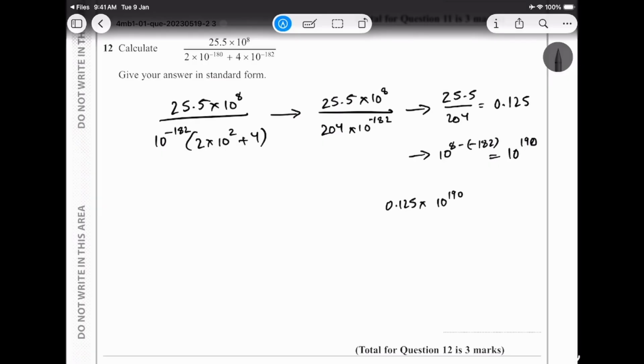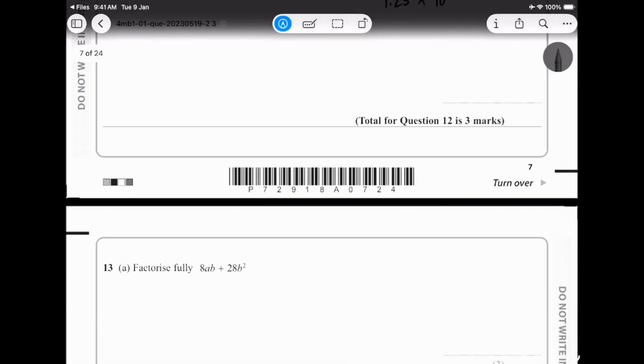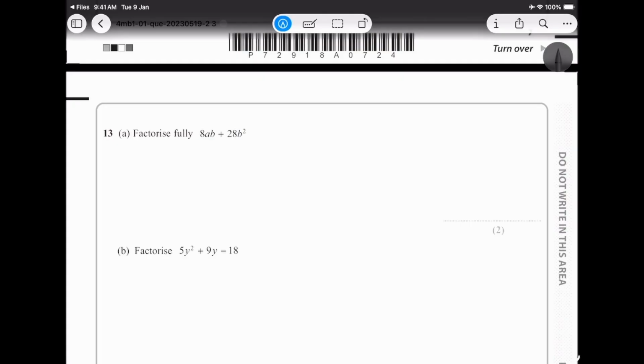And then remember, the standard form must always have a value in the first decimal place, like 1.25 in this case. It's going to be 1.25, and since I moved it one decimal place, so that's going to be 10 to the power of 189. All right, that's your answer. All right, let's move to the next question.